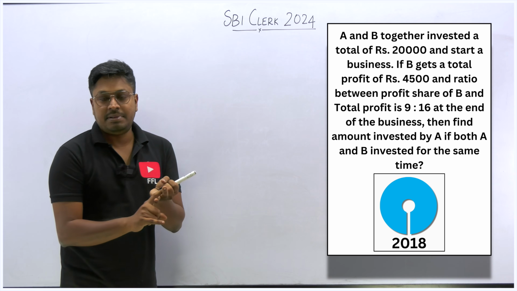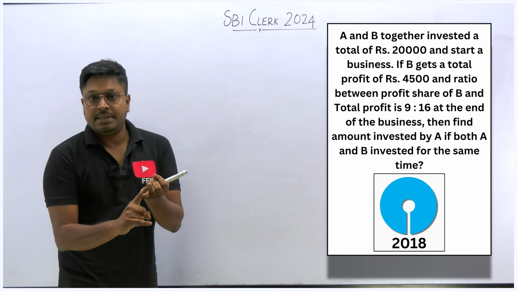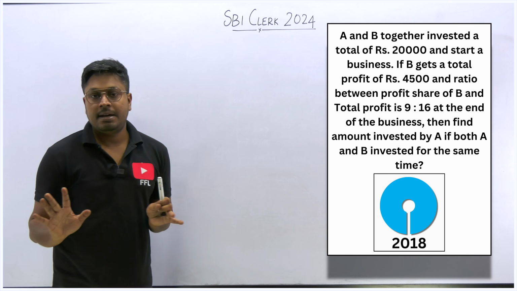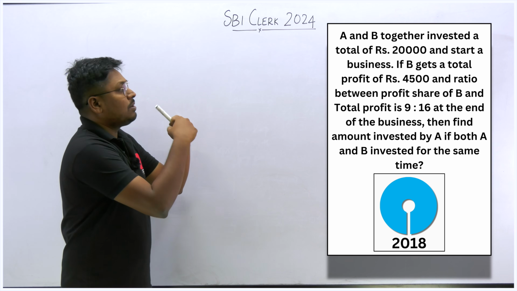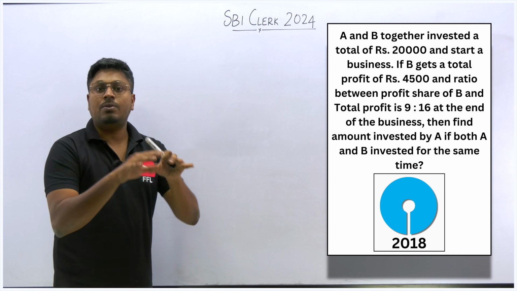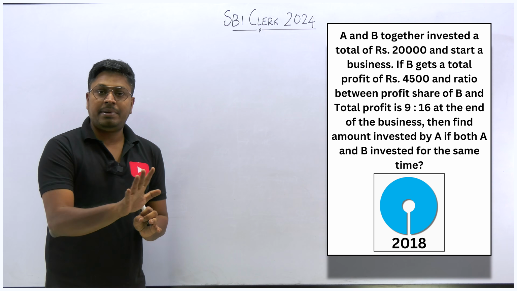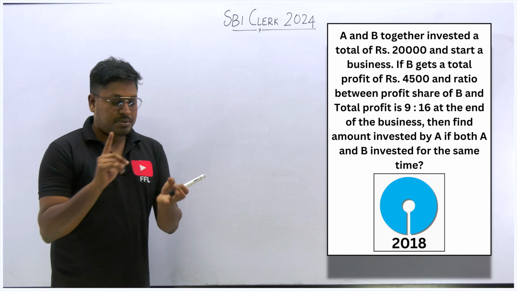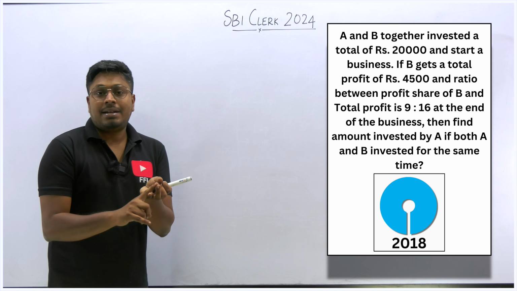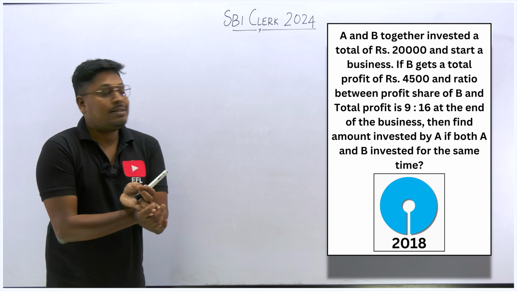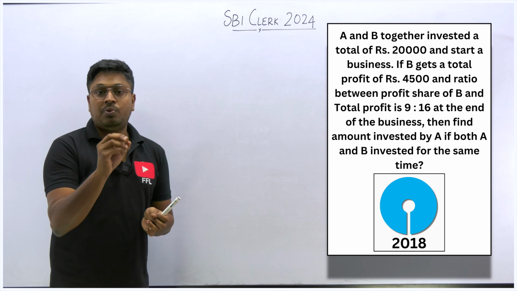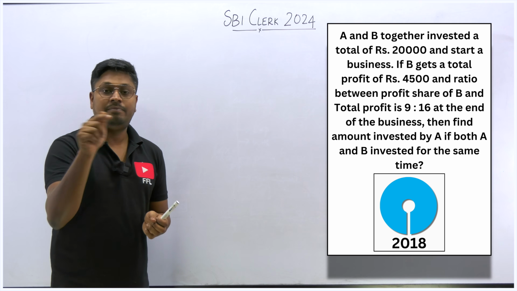So first we have understood one thing. There are 2 persons in the business: one is A and the second person is B. They are starting the business at the same time, right? Whether it's 1 year or 2 years, whatever it is, they are not talking about it. They are talking about 2 persons who started a business at the same time. So time does not matter here. What we need to find is the amount invested by A, but the profit of B has been given.